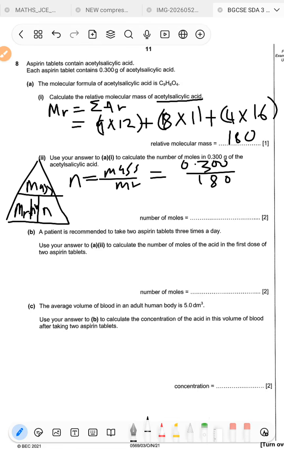Then you divide that. I've already divided it so that I don't waste a lot of time. So you're going to get 0.0016666. Okay, so you can just round that off to 3 significant figures.